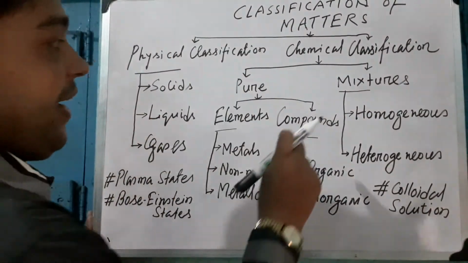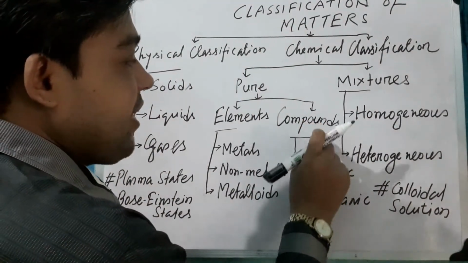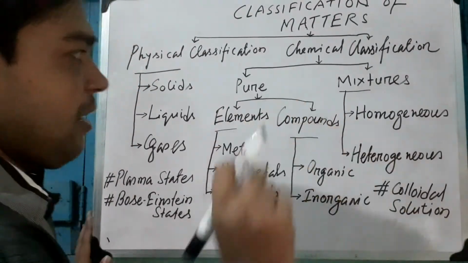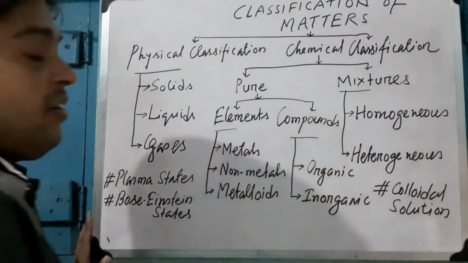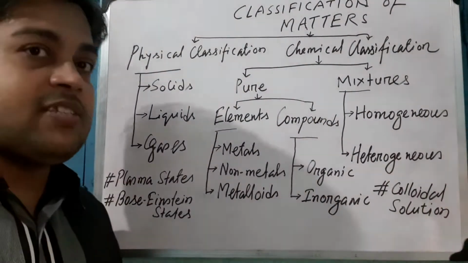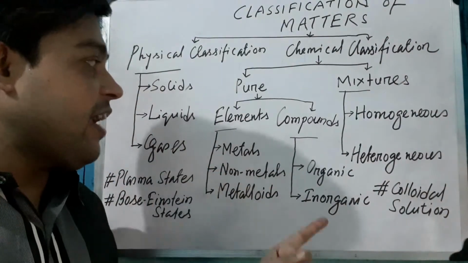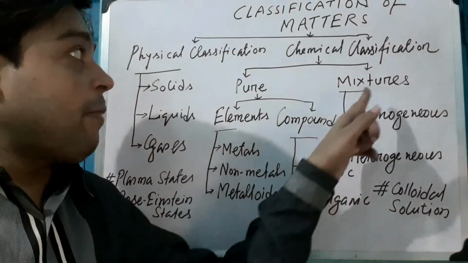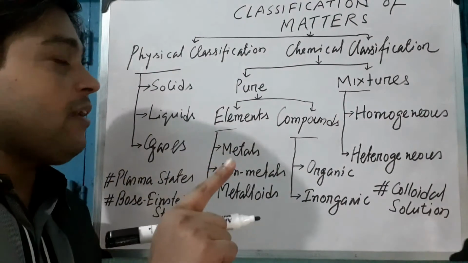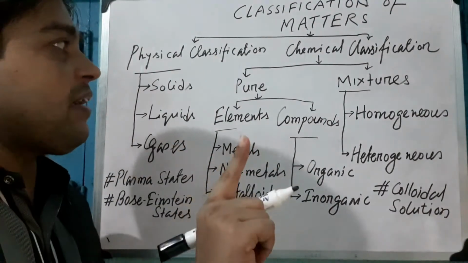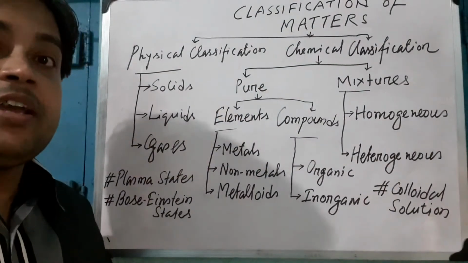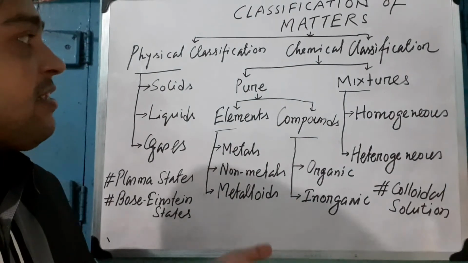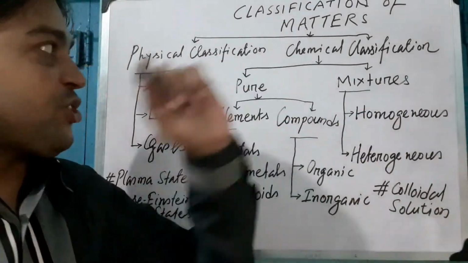Another difference is that in compounds, new properties are generated, but in a mixture, the components do not form new properties. For example, water is a compound. Water consists of hydrogen and oxygen, but water does not retain the properties of hydrogen and oxygen. In a mixture, such as water and sugar, both retain their own properties. Okay, this is the basic difference between compounds and mixtures.